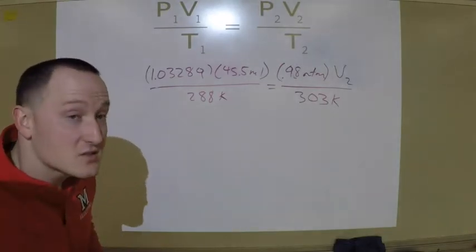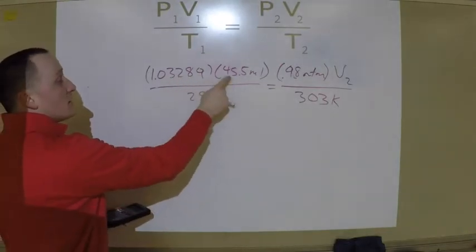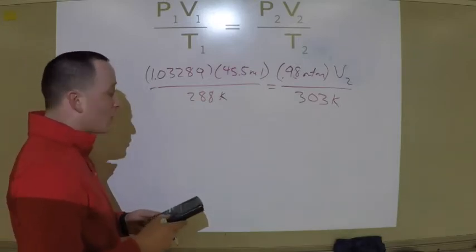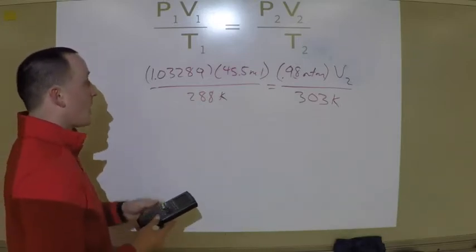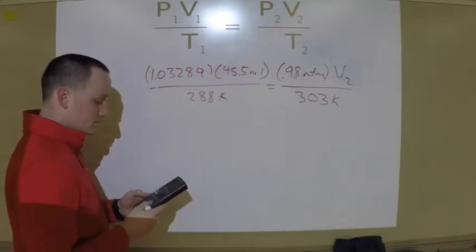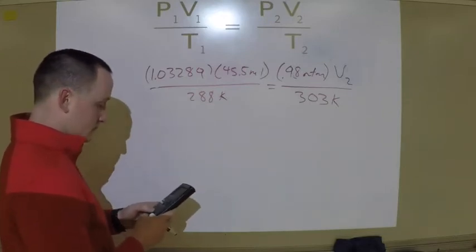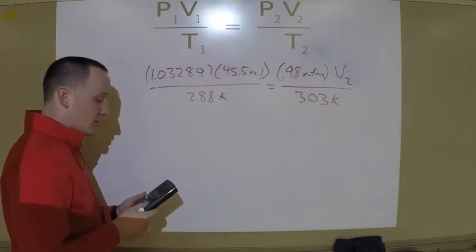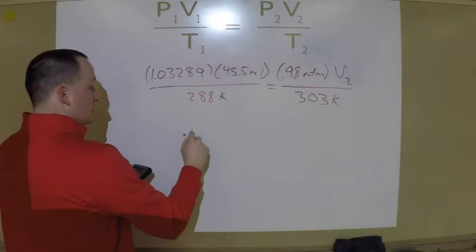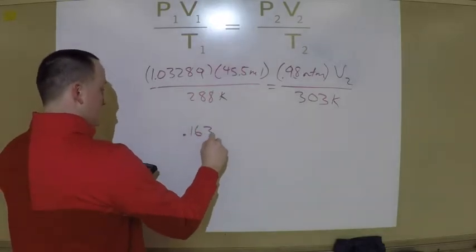So let's go ahead and solve this. So I'm going to do this number times 45.5 divided by 288. Again, there are multiple correct ways to solve this. I'm going to just solve this side of the equation first. Again, I encourage you with these calculations to work through them as I do so that you can check and see if you're doing them correctly.